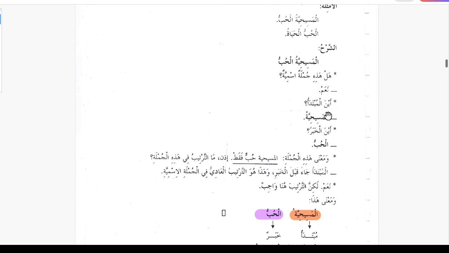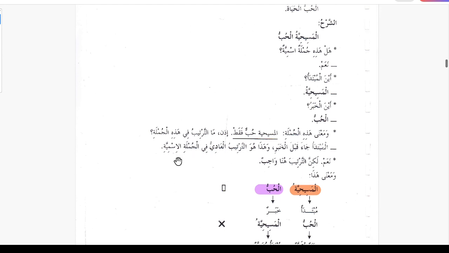So asharhu, the explanation. Al masihiyatu al hubbu, hal hazihi jumlatun ismiyatun? Is this jumla ismiya? Naam, yes. If it's jumla ismiya, then where is the mubtada? Aina al mubtada? Al masihiyatu is mubtada. Aina al khabru? Al hubbu is the khabar. Wa mana hazihi al jumlatu al masihiyatu hubbun faqat. In this sentence the meaning is that Christianity is only love.